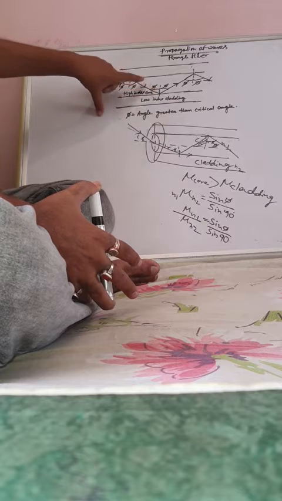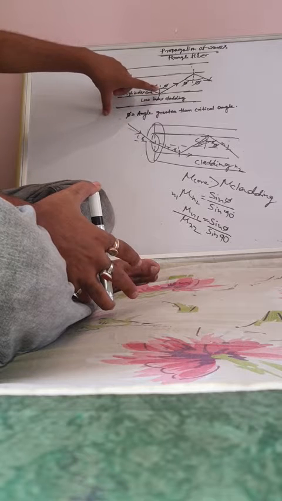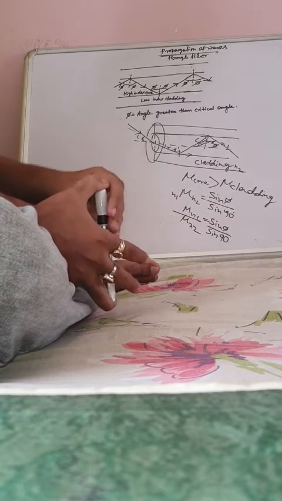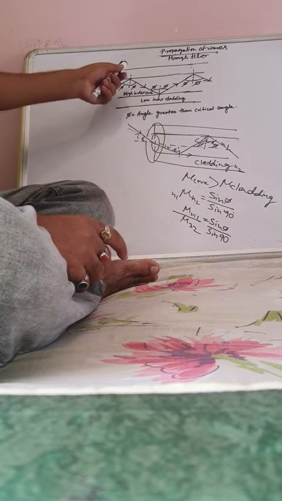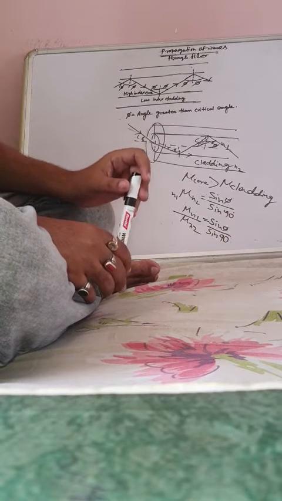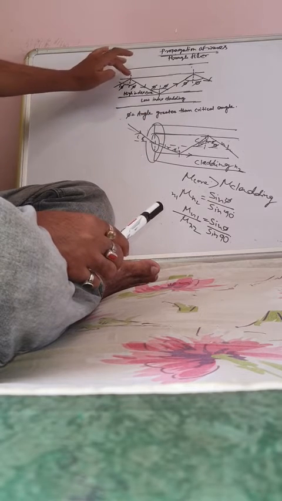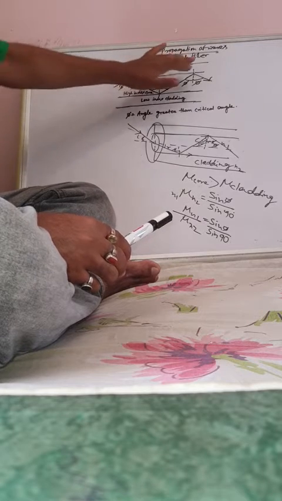Then again the wave gets reflected, falls on the junction of core and cladding, and total internal reflection happens. Total internal reflection happens at every point, here, here, here.